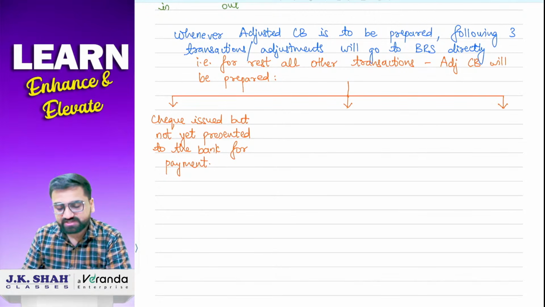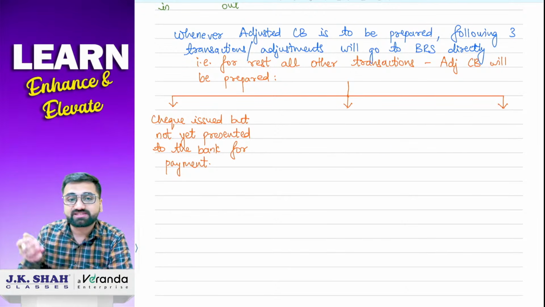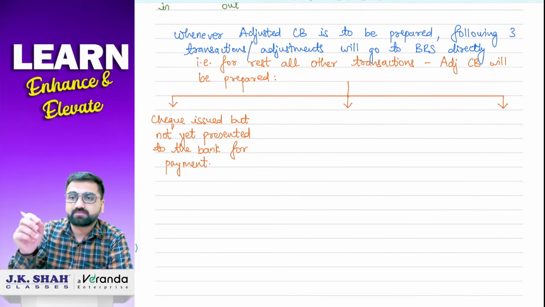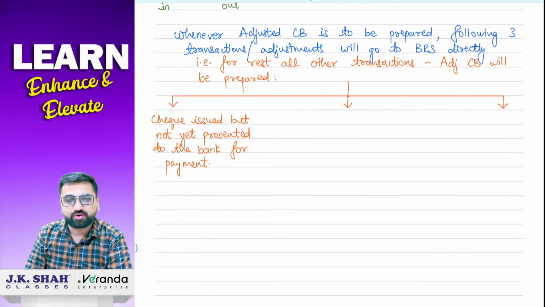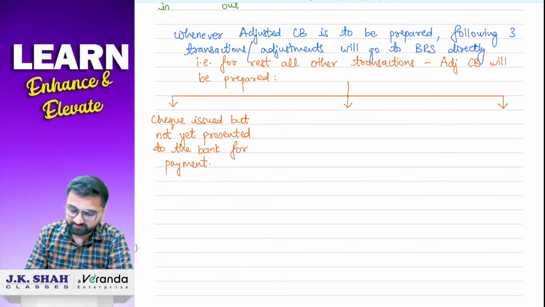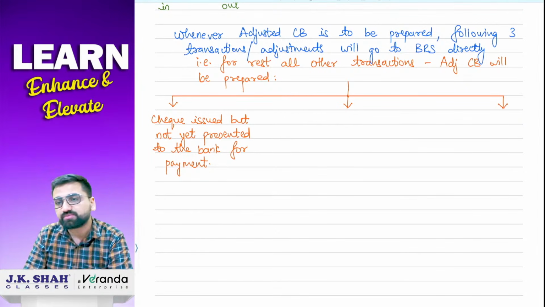Now see, whenever this transaction comes, यहाँ पे record किसने नहीं किया है? So sir, the bank has not recorded it, because the check has not been received in the bank only. Check bank में ही receive नहीं हुआ है, तो bank कैसे record करेगा? So basically, when check issued but not yet presented to the bank for payment comes, it will not be adjusted in the adjusted cash book, it will directly go to BRS. Okay, one. Now quite obvious, if issued is coming here, then deposited will also go directly to BRS.